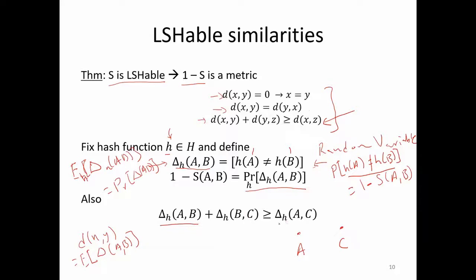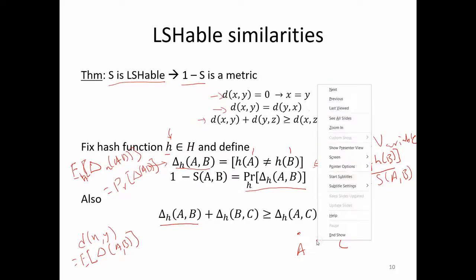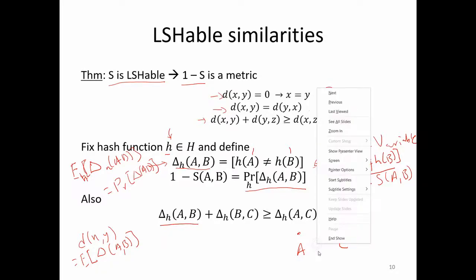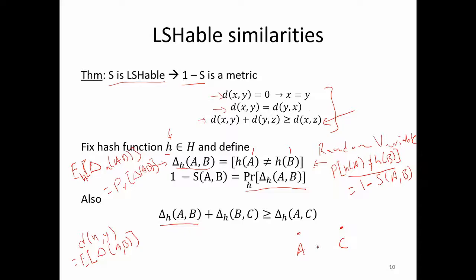Now if this is 1, that means A and C get mapped to different buckets. Now there is the B. What are the options for B?